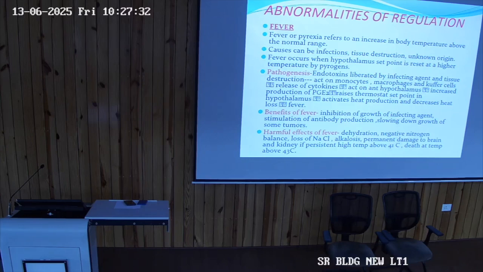So causes can be infectious, tissue destruction or unknown origin. When the hypothalamus set point is reset at a higher temperature by pyrogens.